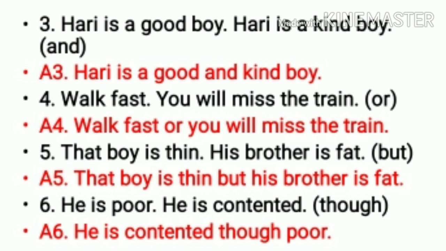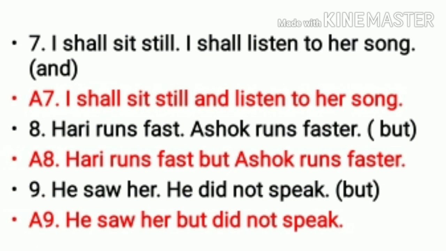Conjunction given to us is though. So your answer will be he is contented though poor. The seventh one: I shall sit still, I shall listen to her song. And is given to us, so we join it. I shall sit still and listen to her song.